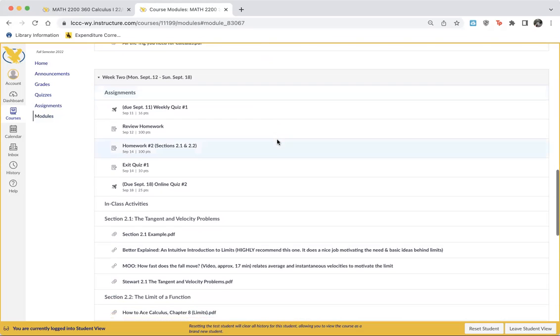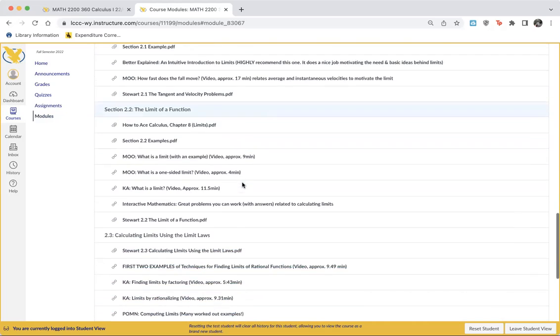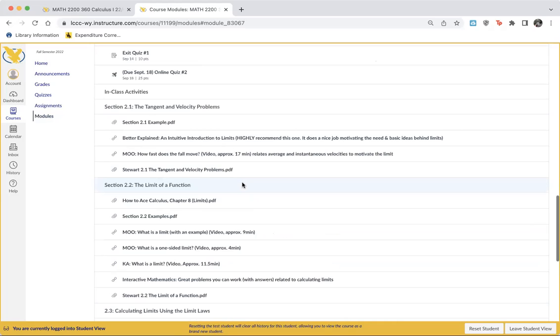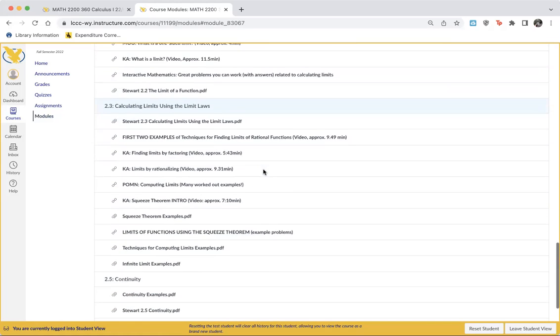And then if we scroll down to week 2, you can see we're going to be covering section 2.1, section 2.2, section 2.3, and section 2.5. And I've uploaded a ton of resources for there. There's some examples that I've done myself. There's some videos. There's some textbook readings. There's all kinds of things to help you.